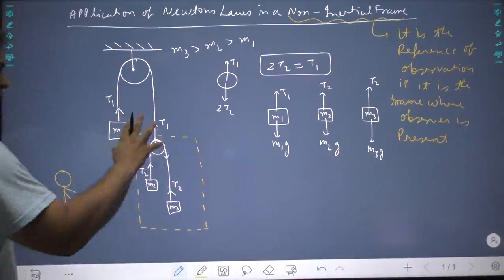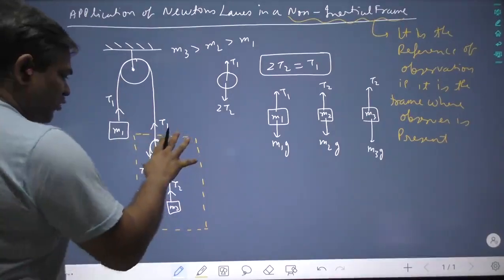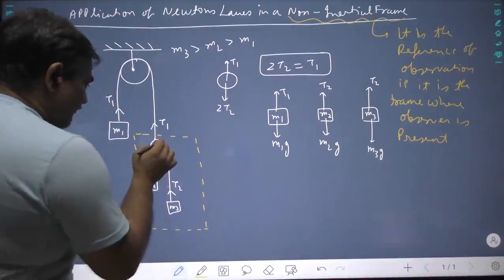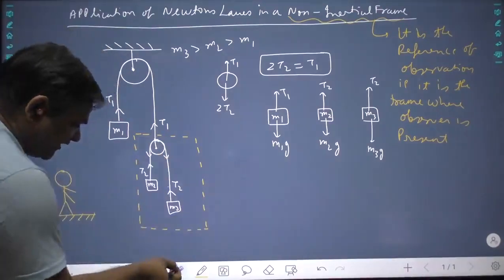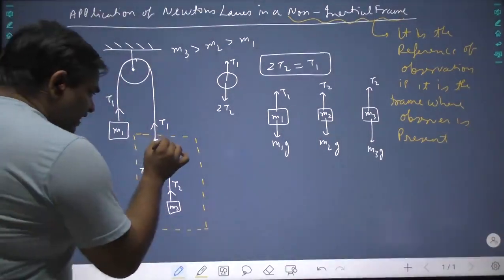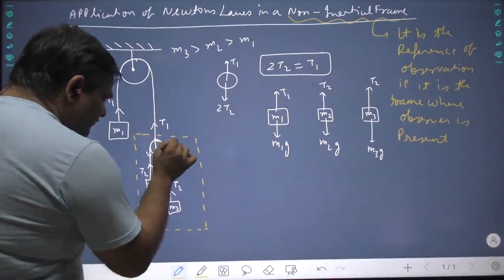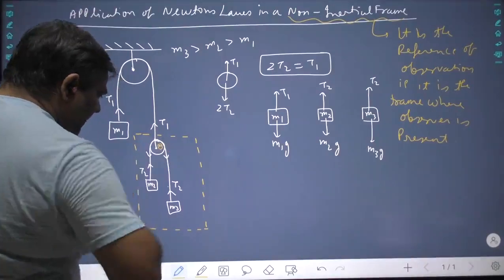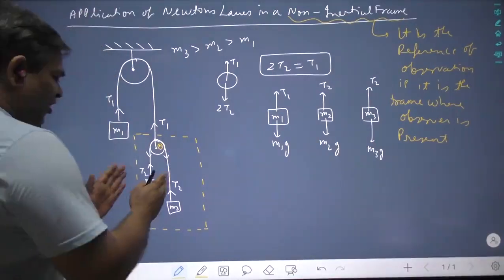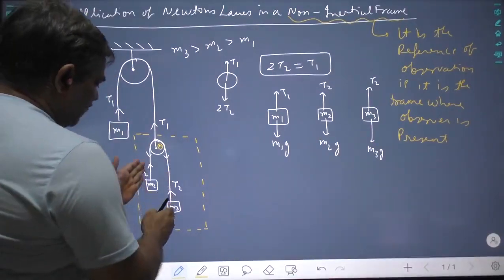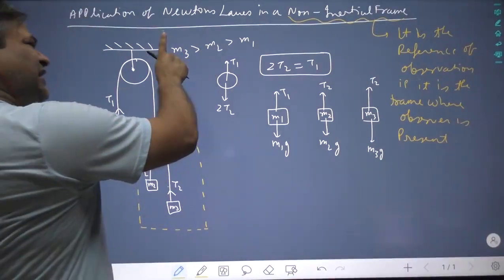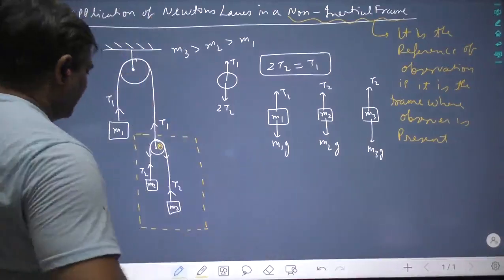This whole system will go down, this will go up, and if a person sits on this pulley, what will he observe? He will observe that M3 is going downwards and M2 is going upward, because M3 is of much larger mass than M2.